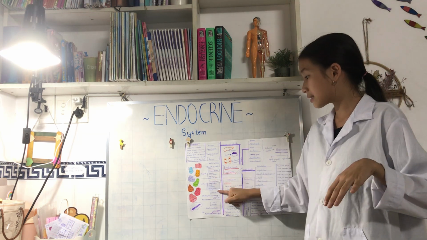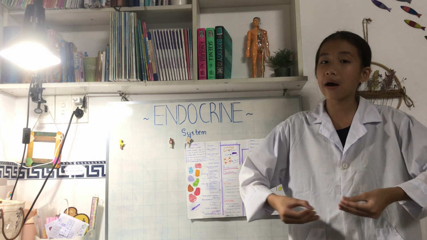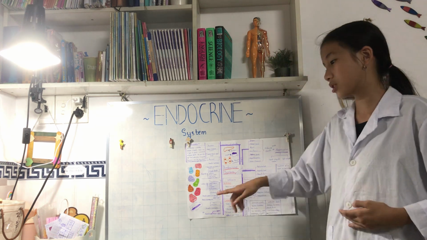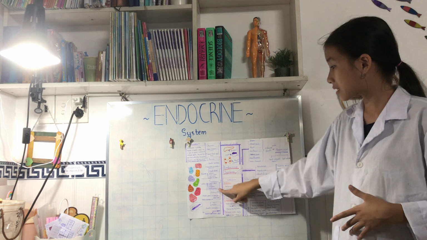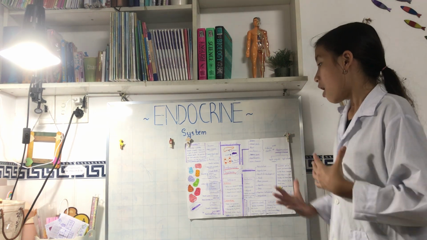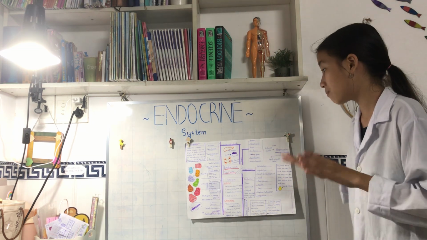So that is the function of the adrenal glands, right above our kidneys. Then we have the hypothalamus, which is also in our brain, and this helps to control the water balance in our body, sleep, temperature of our body, and also blood pressure.